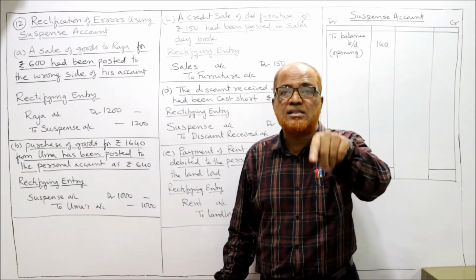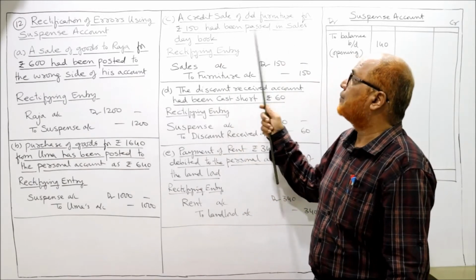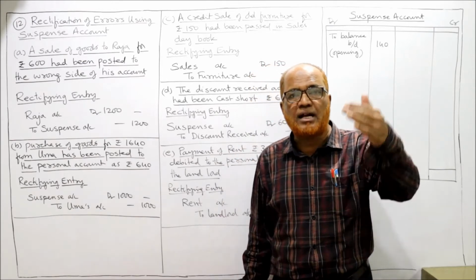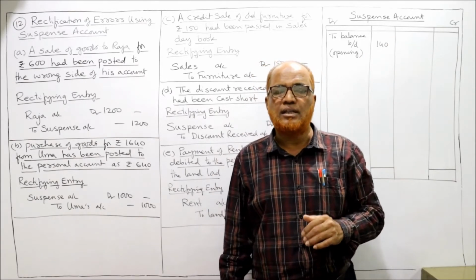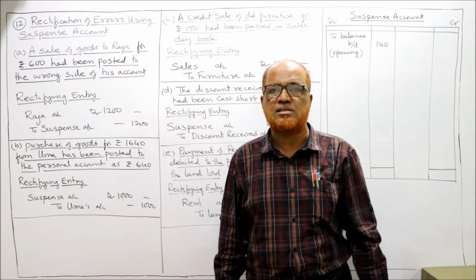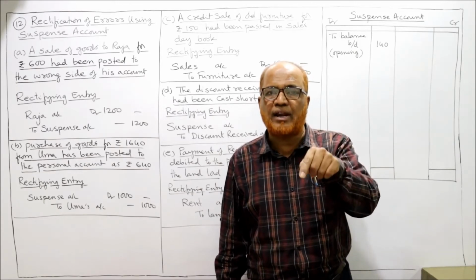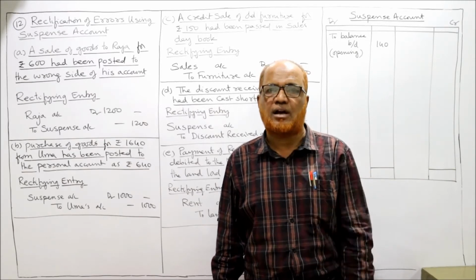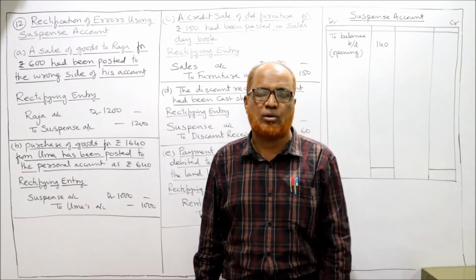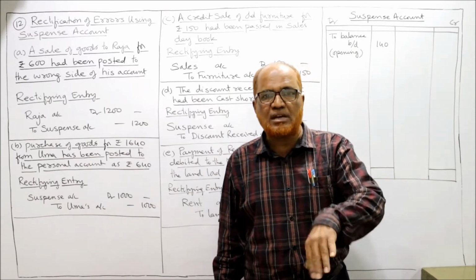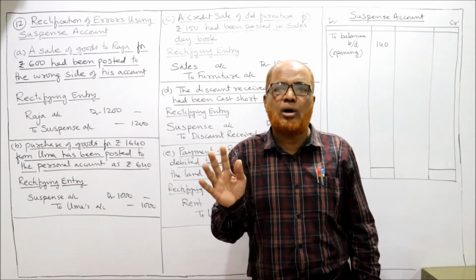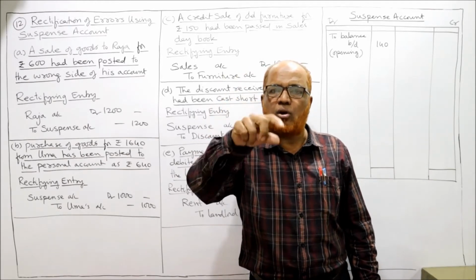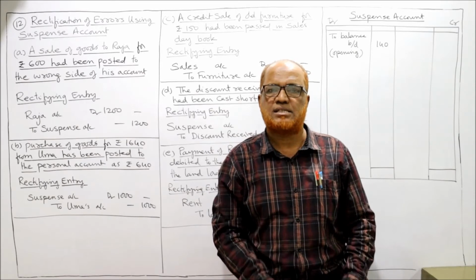But by mistake, it is recorded in the sales day book. So the entry will become customer account debit to sales. Actually, we have to credit furniture account. But by mistake, we have credited sales account. Customer, there is no error. Original entry, customer account debit to furniture. Wrong entry, customer account debit to sales.